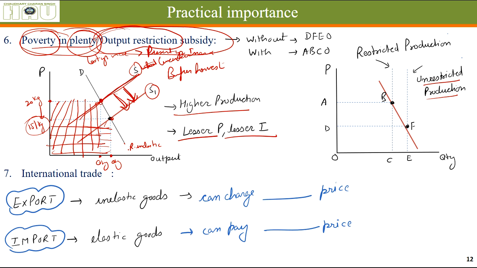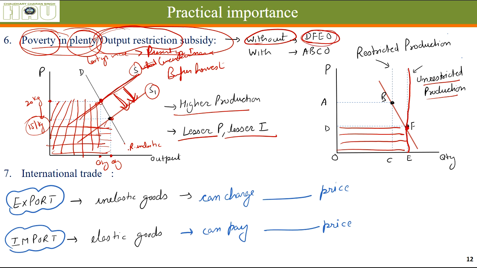The supply curve I have shown here to be perfectly inelastic for the sake of understanding. Let's say this was the unrestricted supply. This much was produced when the farmers had the option to produce any amount. So this much was the income, DFEO, without restriction.